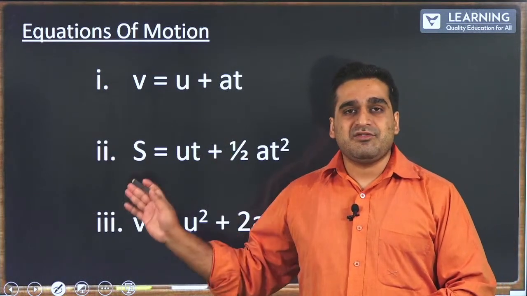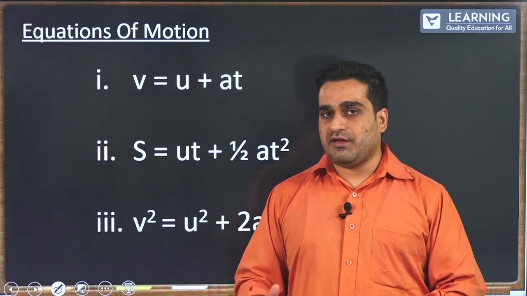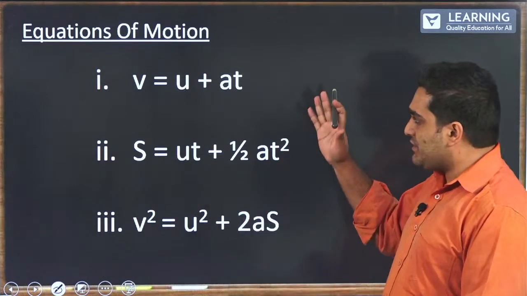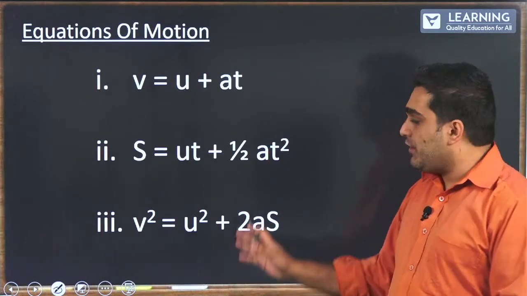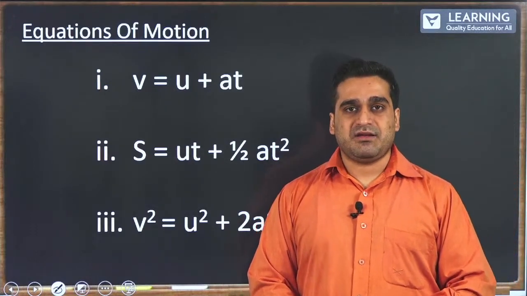Now make a note of this in your notebook. Though we discussed it in chapter 1, if I am not mistaken, we discussed how to derive each and every equation. So make a note of the couple of changes that have to be made.